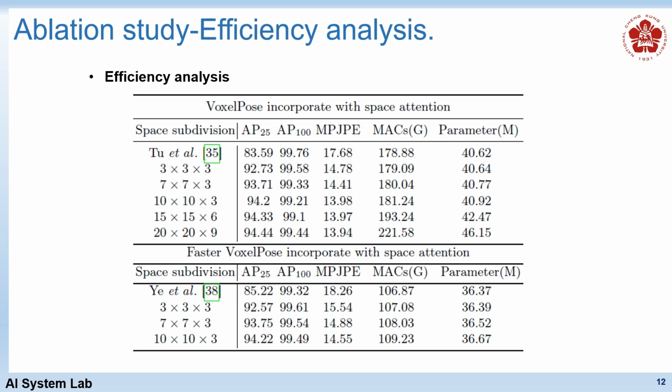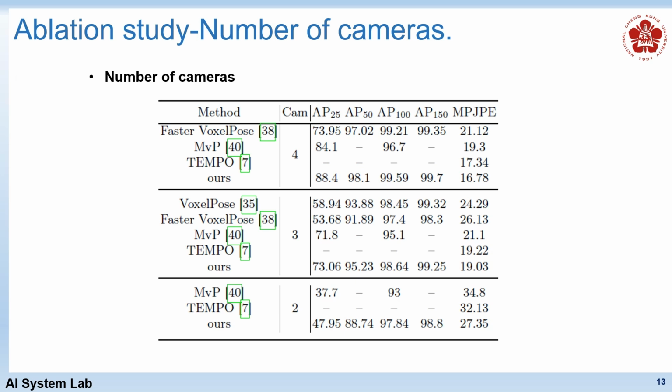The table demonstrates that incorporating the space attention module into the voxel-based approach resulted in a slight increase in the model's complexity. In this work, we focus on comparing our method with existing voxel-based methods. Regarding the model, we eventually selected VoxelPose with the 10 by 10 by 3 space attention module. MACs increased by 1.32% and parameters by 0.74% when compared to the VoxelPose model.